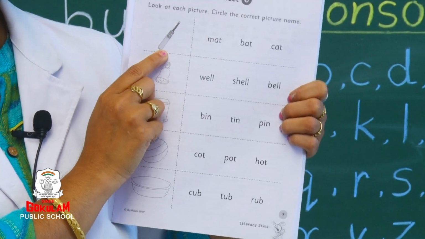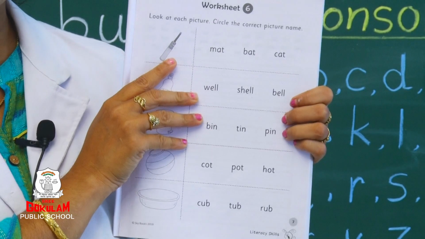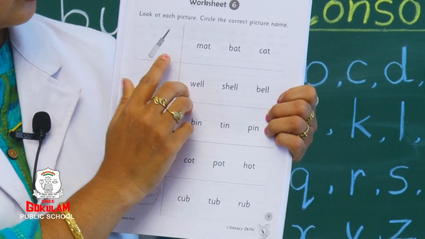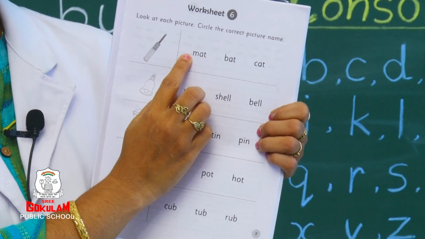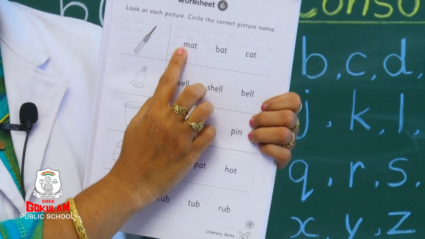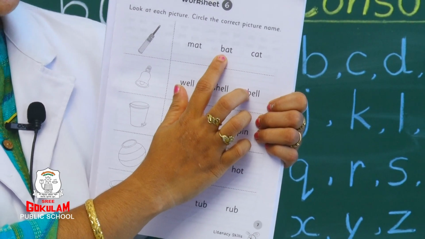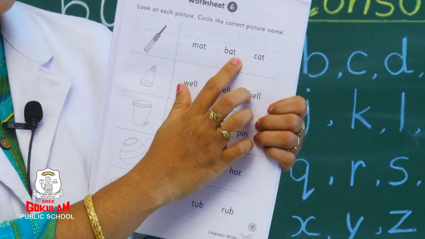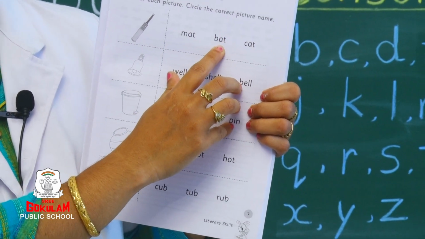Yes, it is bat. Right children? Bat. So what is the first sound coming? B. So where is the first letter B coming? Is this B? No, this is M, A, T. See the next word? B, A, T. So what you should do? You should circle bat. Did you get it?